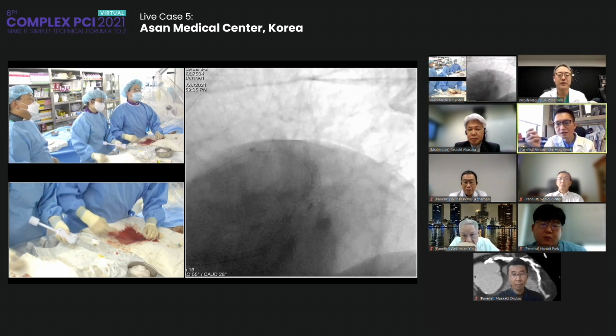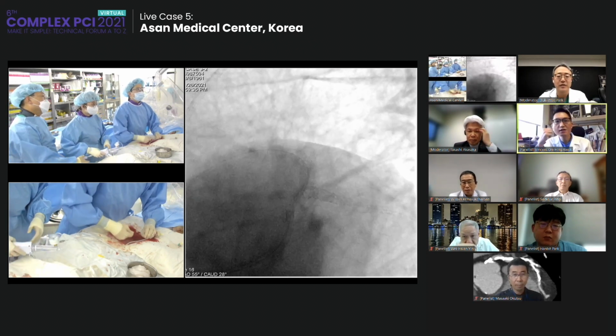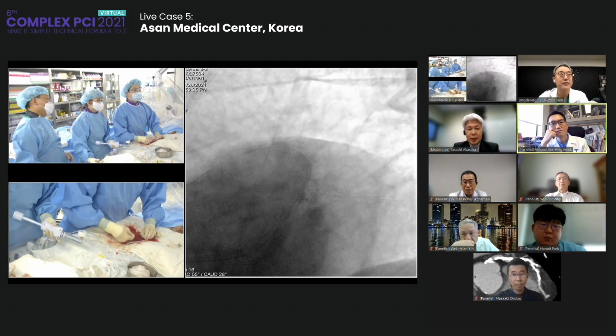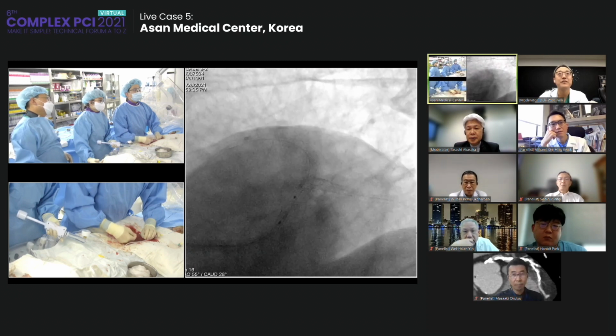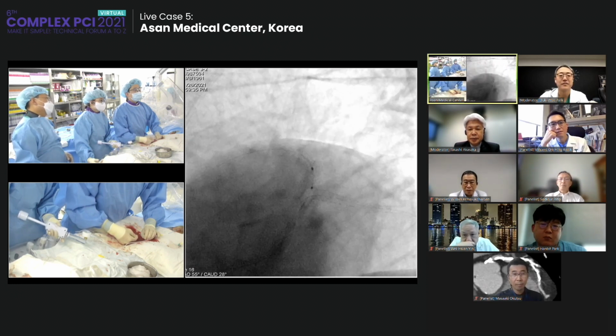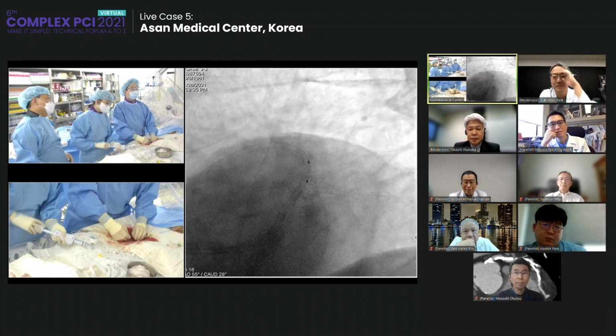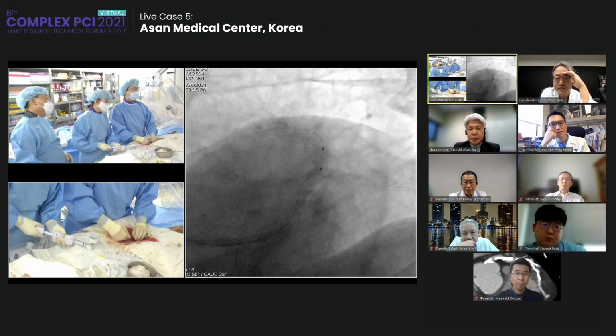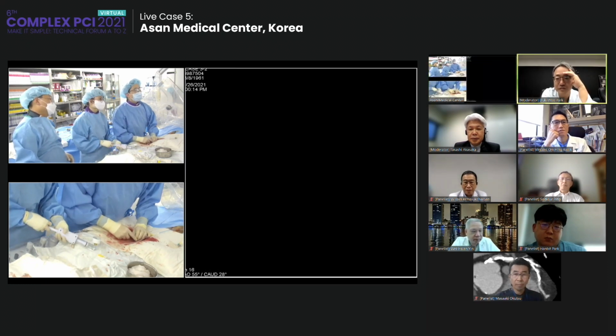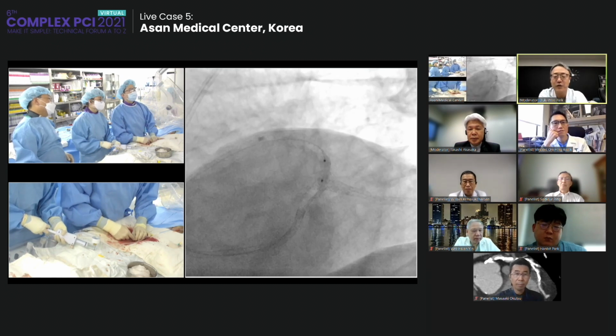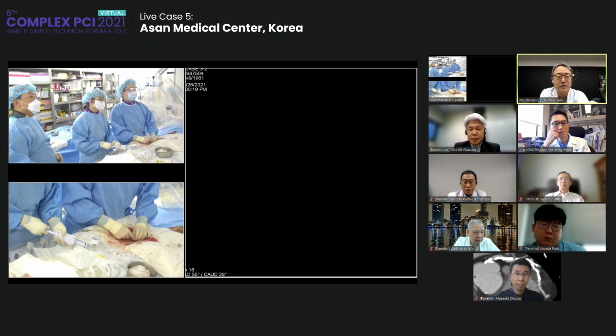Would you do DEB again, with another rotation? Rotate, and after rotating I go in again. That's 18 again. 18, yeah. 3.5 cutting balloon, deflation.